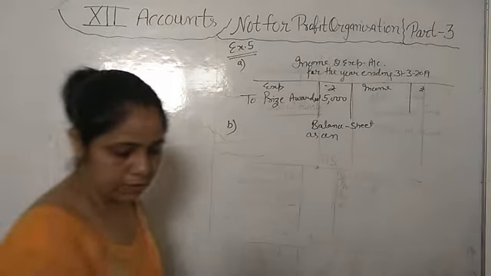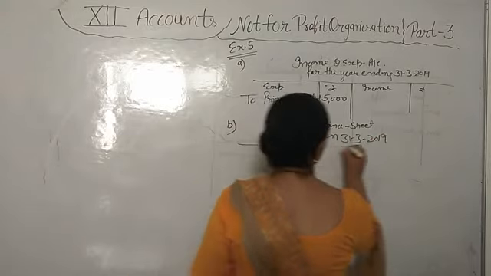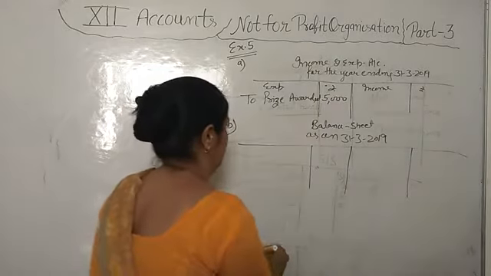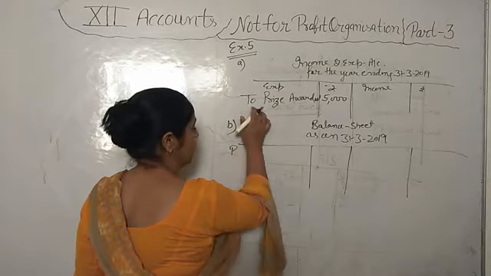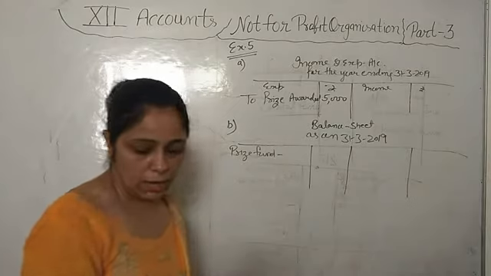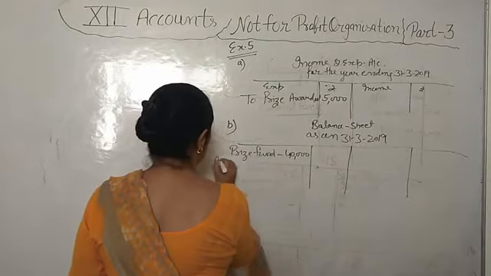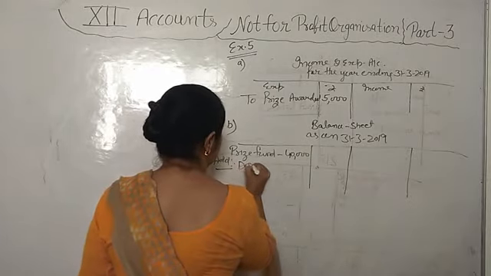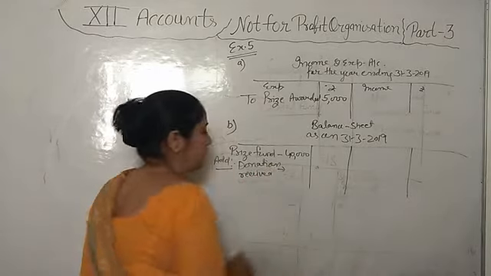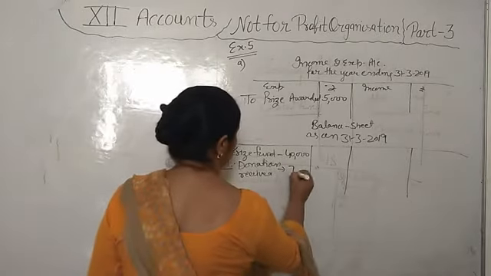On that date we have to prepare the balance sheet of the current year only, not of the previous year. Already we are having the amount of prize fund, 40,000. We will add the donation received for the prize fund, 7,200.